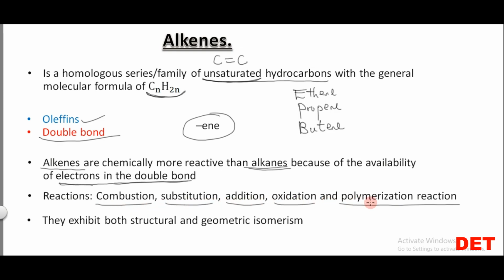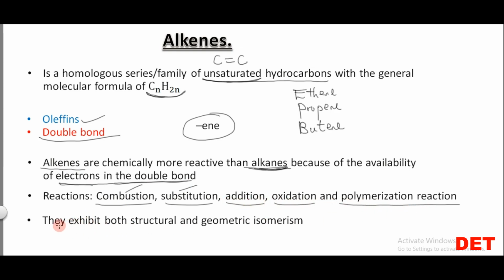These are some of the reactions that the alkenes can undergo. For the alkanes, which are less reactive, the two main reactions that they undergo are just combustion reaction and substitution reaction. But the alkenes undergo all these reactions.